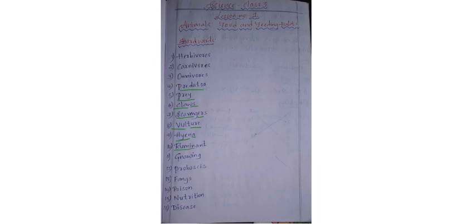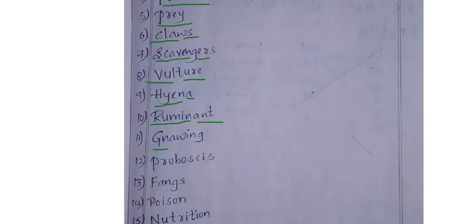The tenth one is ruminant. RUMI, NANT. Ruminant. Next one is gnawing. GNAWING. Next spelling is proboscis.